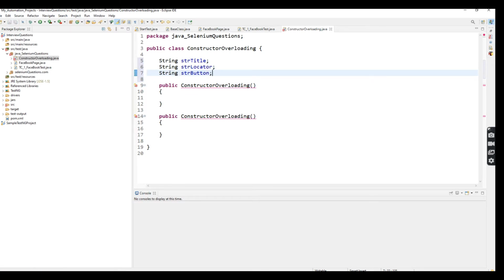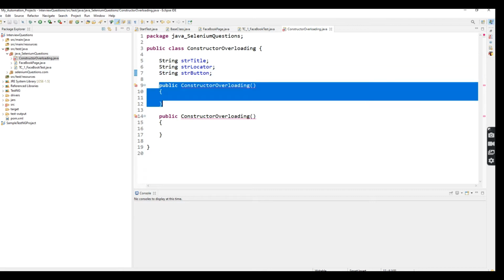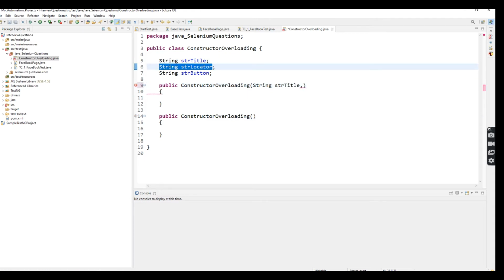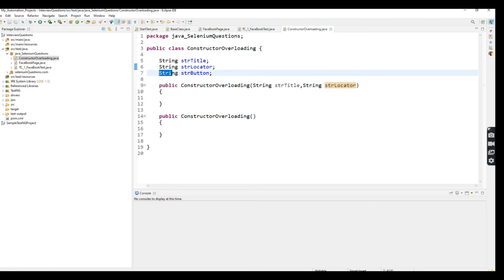In my first constructor I am going to pass two parameters. In my second constructor I am going to pass only one parameter.